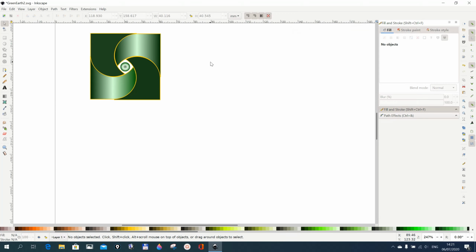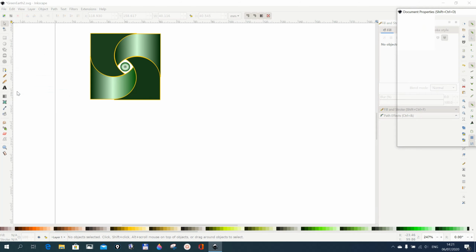In this tutorial, we want to draw this logo here in Inkscape. I'm using Inkscape 1.0. I call this logo the green earth. Now, first of all, go to File, Document Properties.